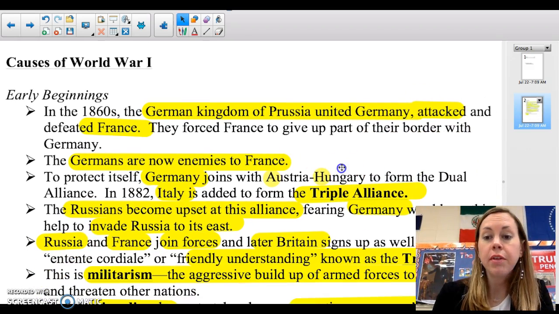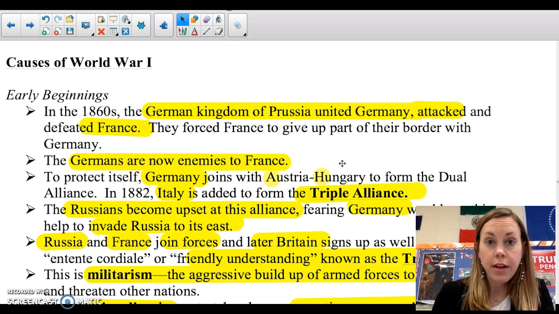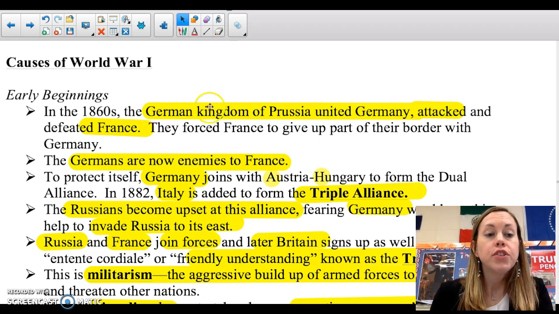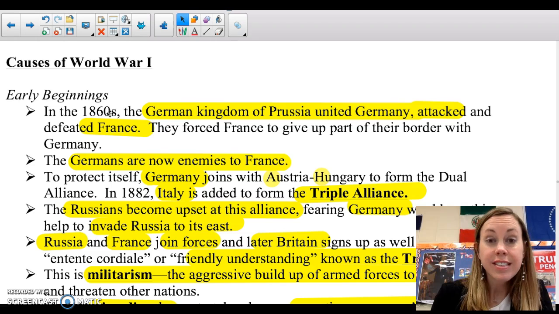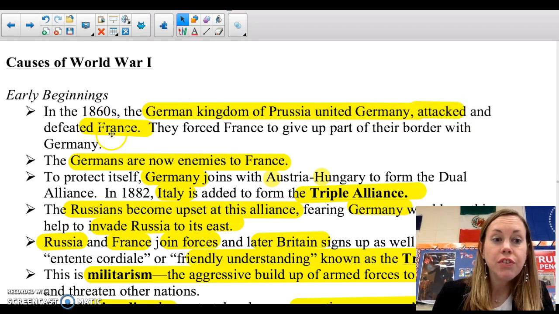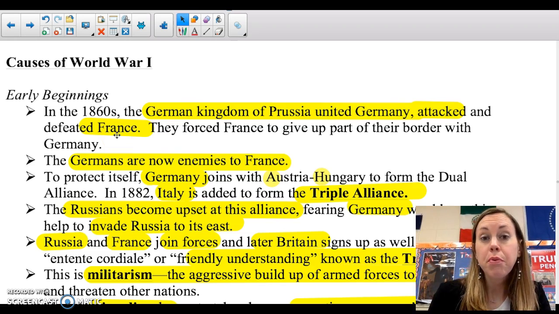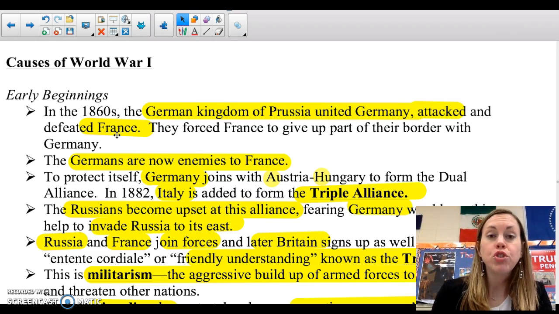This is very complicated. All right. So in the 1860s, the German Kingdom of Prussia unites Germany and attacks and defeats France. Now, that is very important because you need to understand how the French come to hate and despise the Germans.